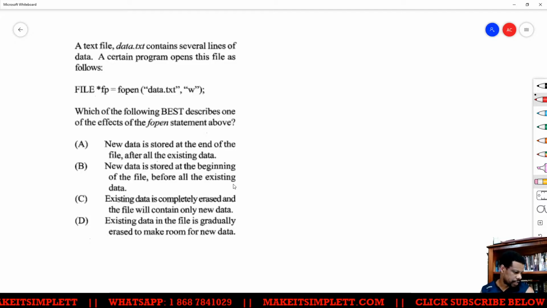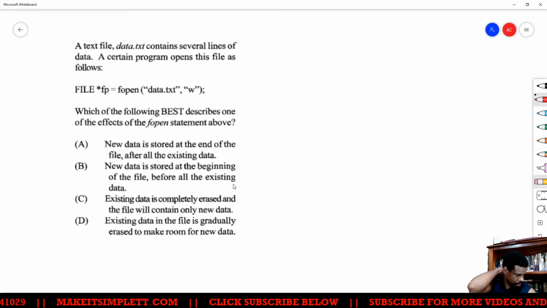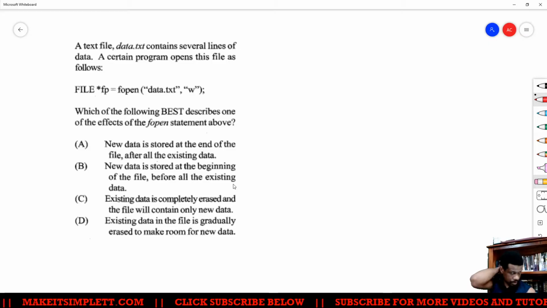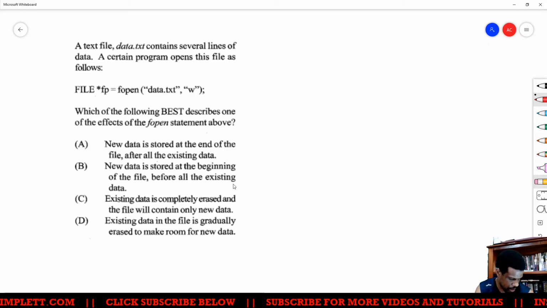Alright, a text file data.txt contains several lines of data. The program opens the file as open data.txt in write mode. Which of the following best describes what is happening here?